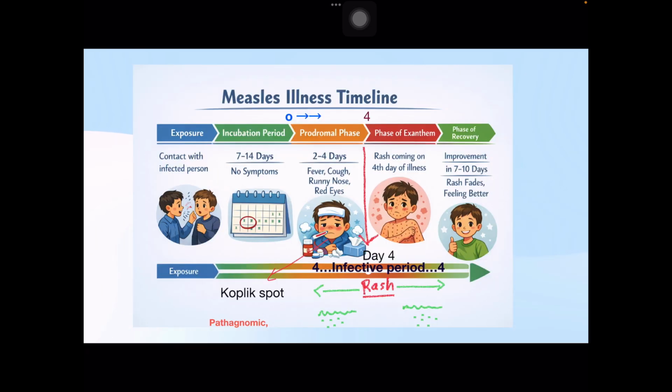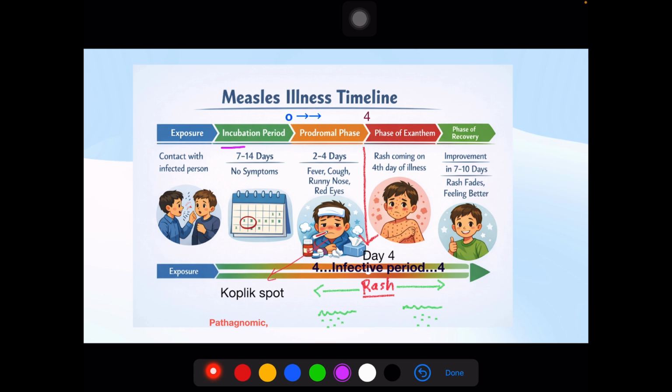So this is the image showing the timeline of measles. There is an exposure by respiratory droplet, and the spread occurs by respiratory droplet. The incubation period is around 7 to 14 days, and the prodromal phase starts after the incubation period and lasts for 1 to 4 days.